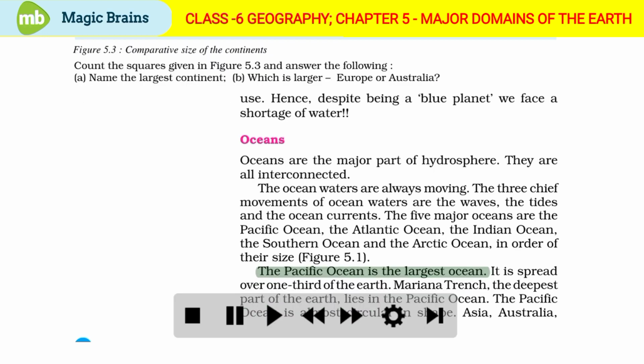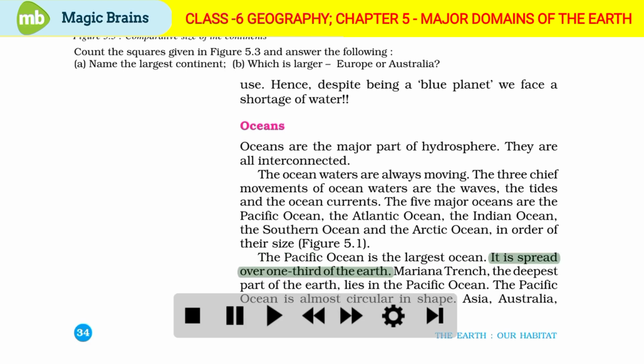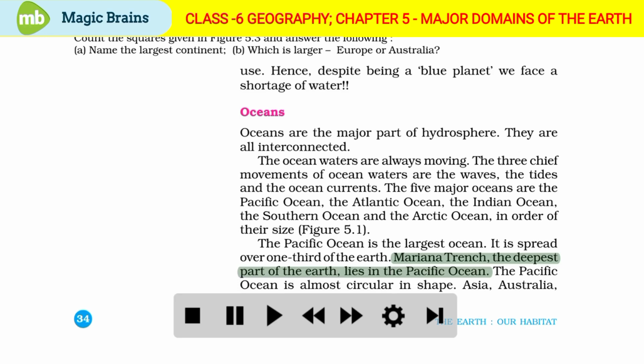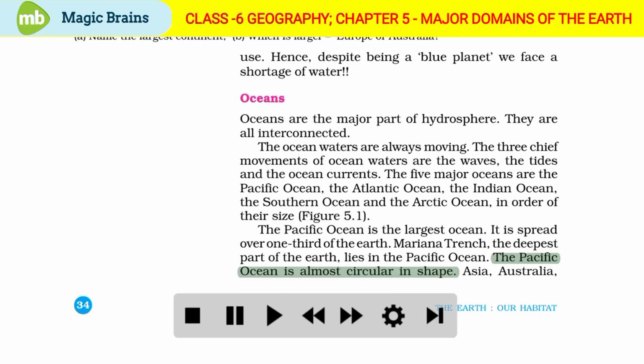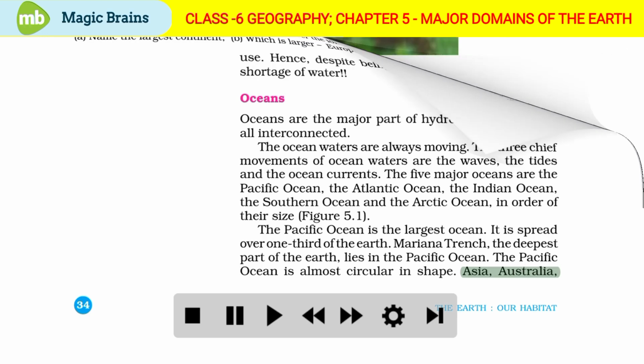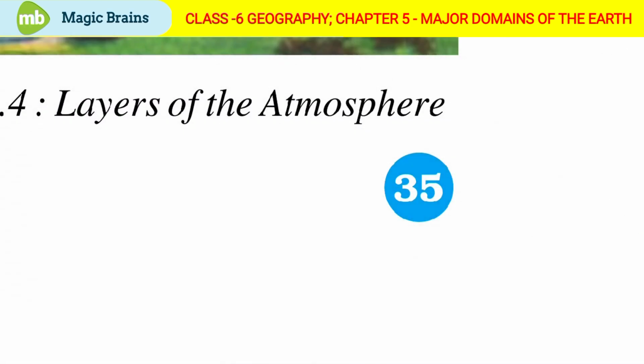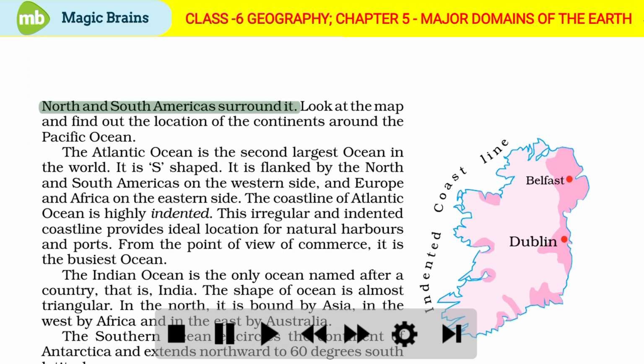The Pacific Ocean is the largest ocean. It is spread over 1/3 of the Earth. Mariana Trench, the deepest part of the Earth, lies in the Pacific Ocean. The Pacific Ocean is almost circular in shape. Asia, Australia, North and South Americas surround it. Page number 35. Look at the map and find out the location of the continents around the Pacific Ocean.